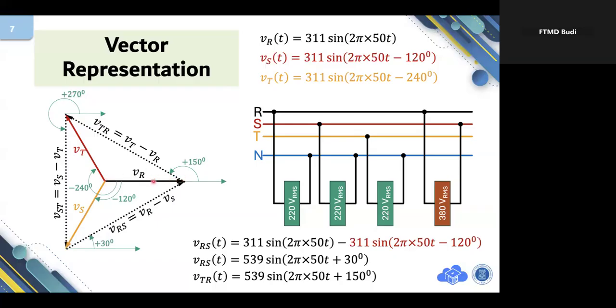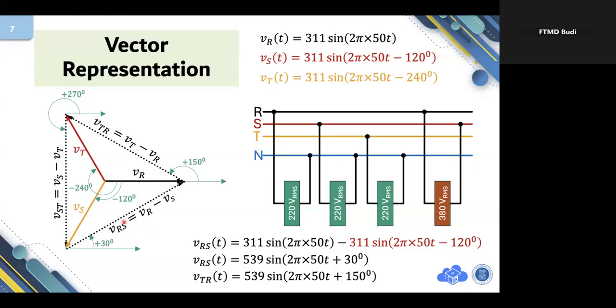Assume that the length of VR is 311, and VT is 311 as well. Then you can calculate the length of this geometrically using the Pythagorean theorem, or using a trigonometric calculator. Based on my calculation, the length of this vector will be 539.